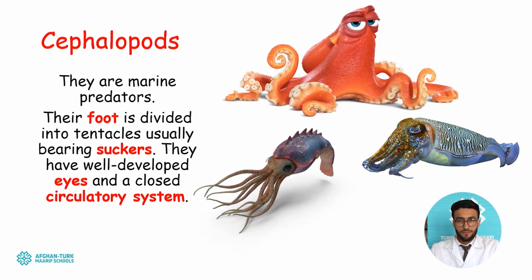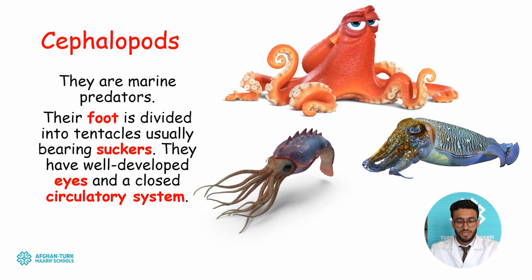About the third class of phylum Mollusca, we can say that it is the cephalopods. Cephalopods are animals that live in marine waters. Mainly they are predators. They evolved in a manner that helps them maintain different life conditions.